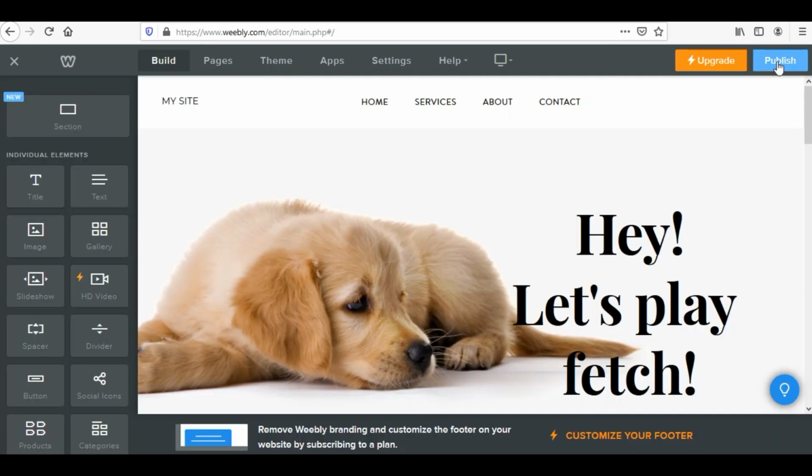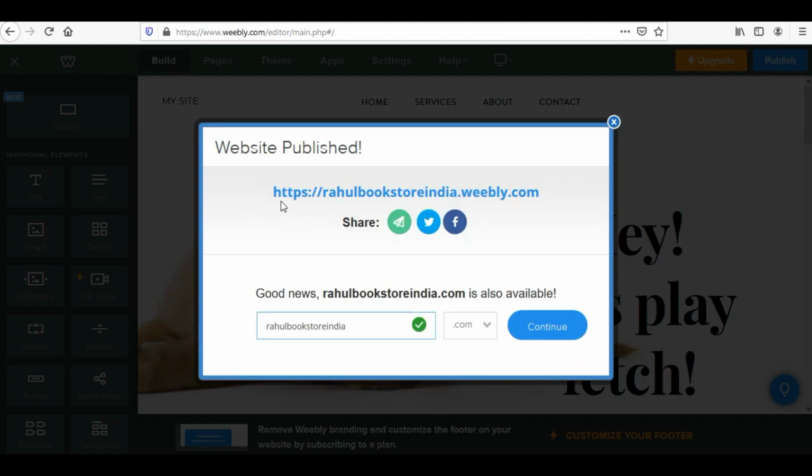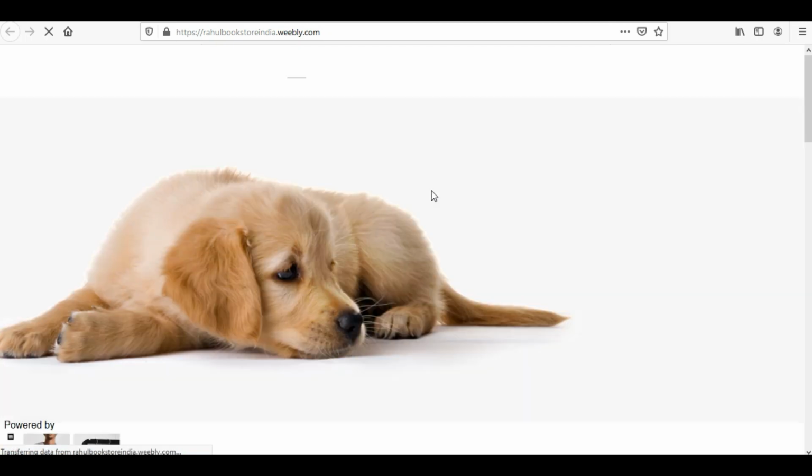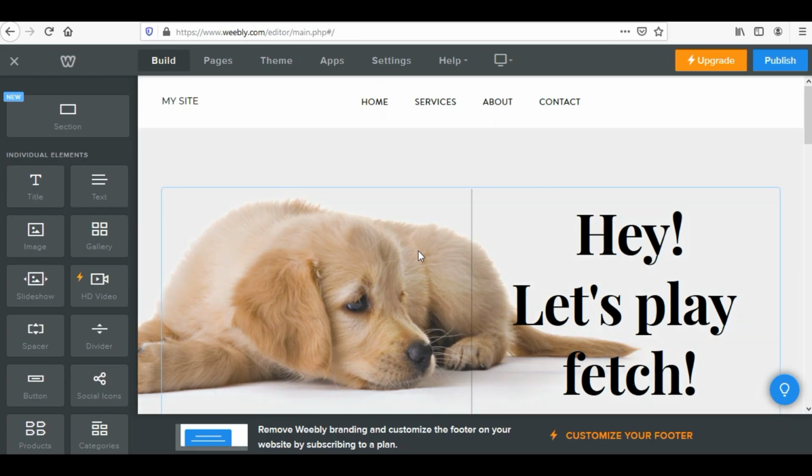So my website is published, and this is going to be my domain name for it. I just clicked on the publish button. It is https://rahulbookstoreindia.weebly.com. If I click over it, I can see what it looks like. It is simply based upon the theme that I had selected, and the website is published, it is live. If I share it with somebody and somebody opens it on their devices, they would be able to see something like this.